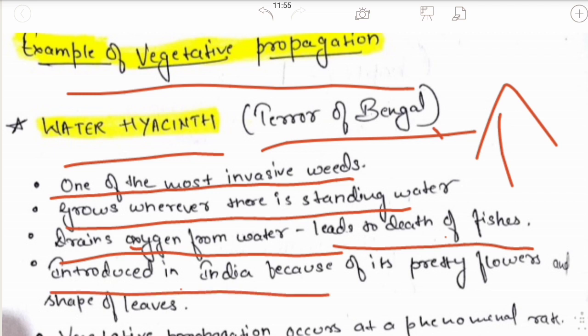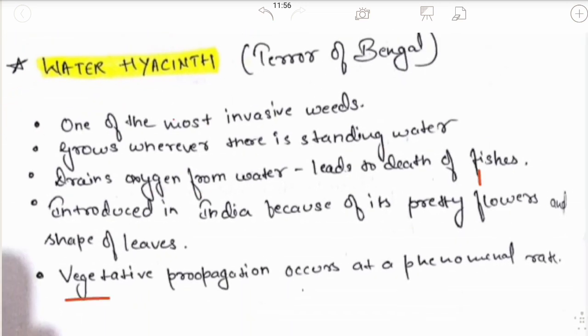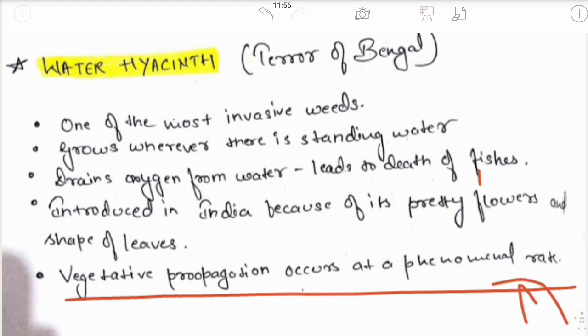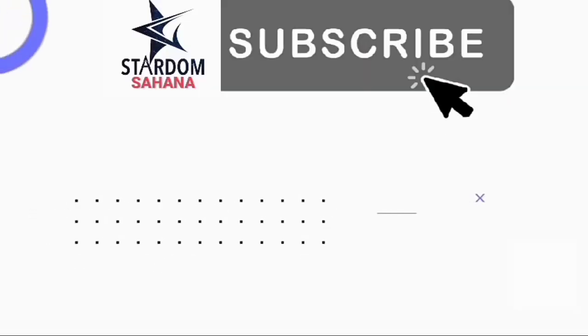It was introduced in India because of its pretty flowers and the shape of its leaves. Vegetative propagation occurs at a phenomenal rate. It was introduced in India because of its beautiful flowers and beautiful shape of the leaves.